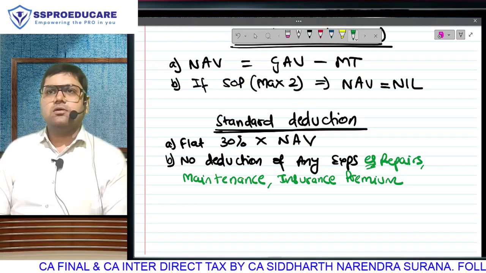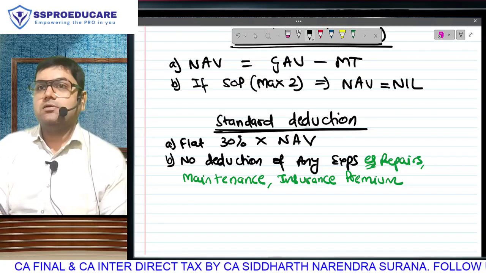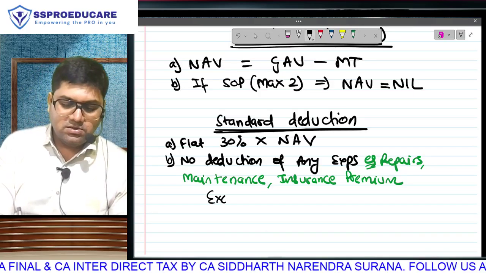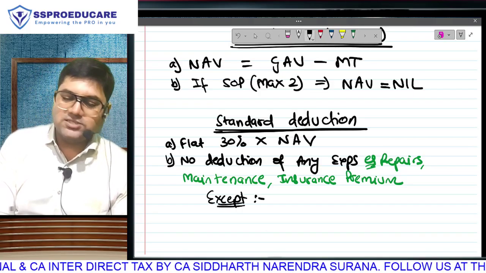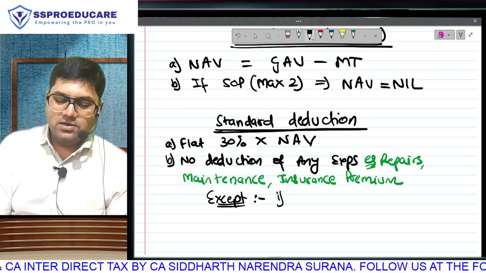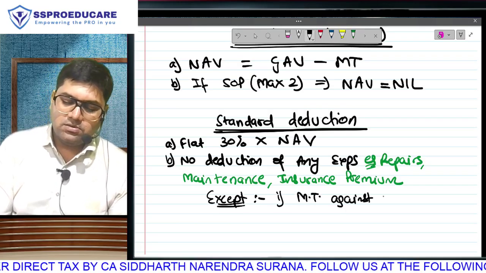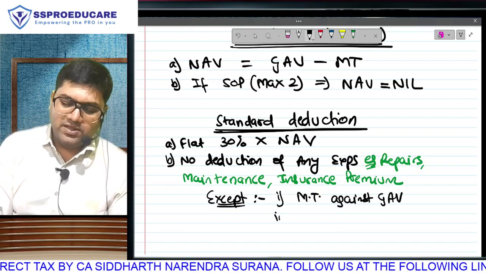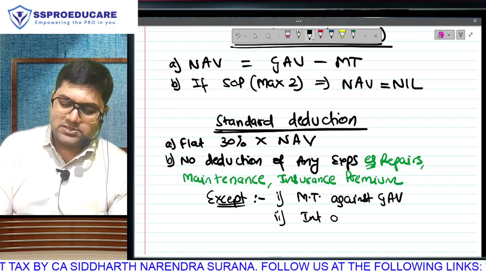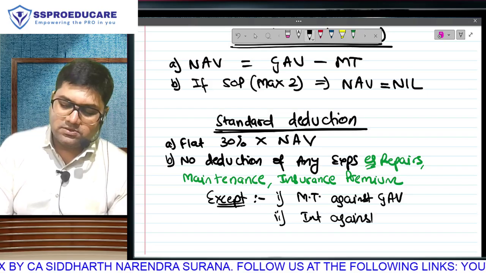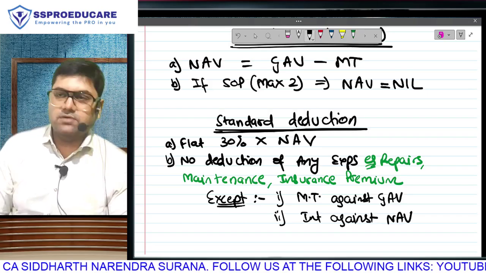Is this clear? Yes, except obviously we have two deductions other than standard. One, municipal tax, which we take against GAV, and one, interest deduction, which we take against NAV.